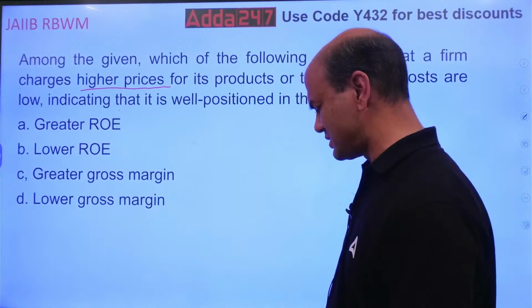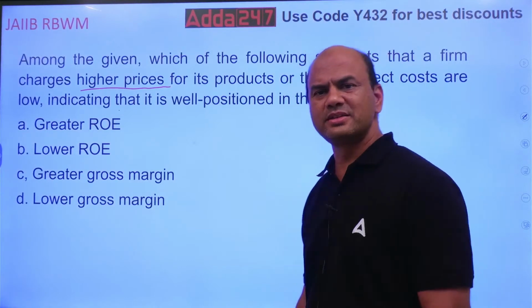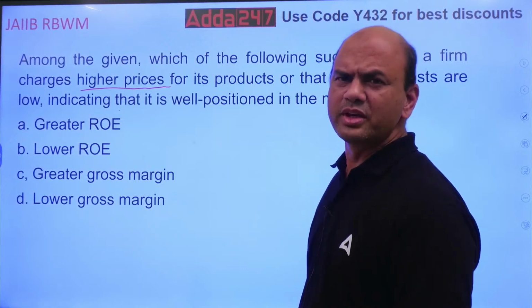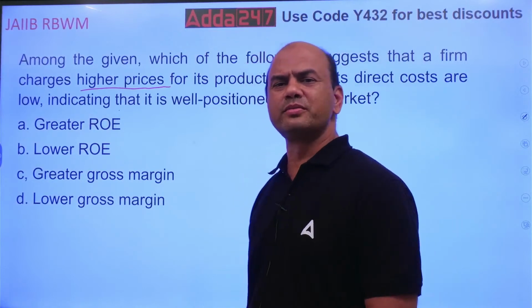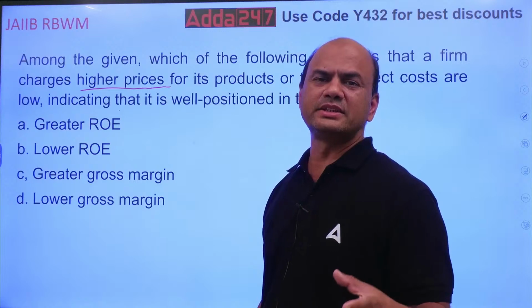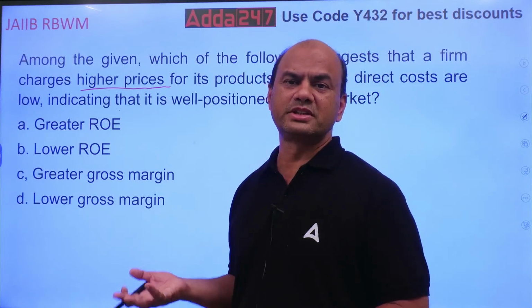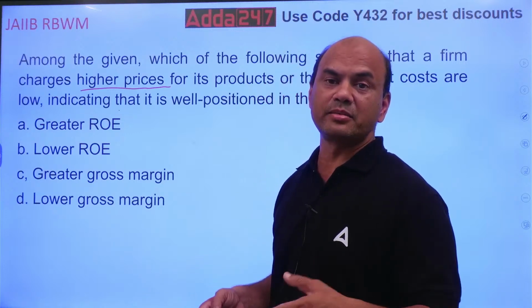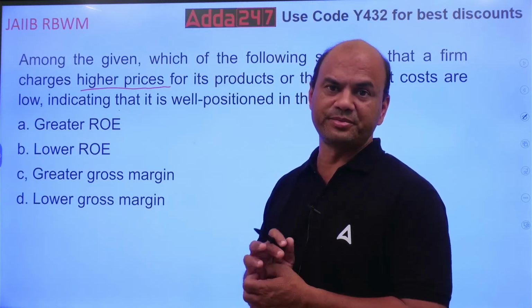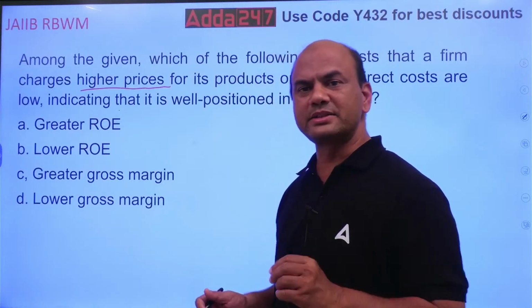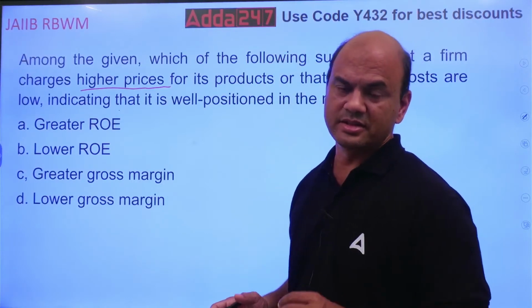What do you mean by higher prices? What happens because of this? See here, you hear normally in the newspaper also, Maruti has increased its car prices, or some steel companies have increased their prices of steel. Right? So this directly impacts their sales figures.